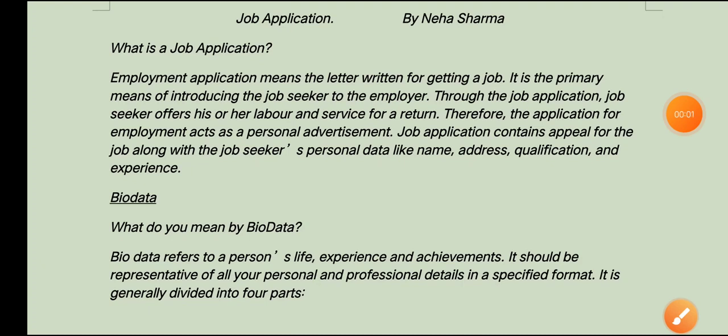Hello everyone, today in this video we are going to discuss job application in detail. In the previous video we also looked at the sample and the format of a job letter. So let's discuss it here in detail today. Job letter and job application are the same thing.